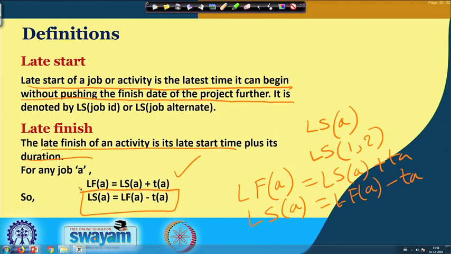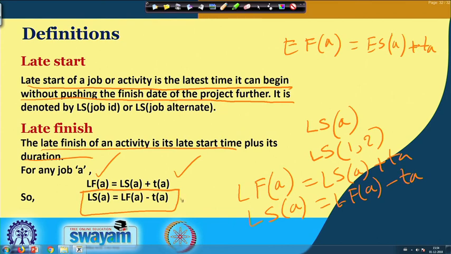If you recall, in our last class when we discussed early start and early finish, we gave this formula: early finish time is equal to early start time of A plus T A, and early start time is equal to early finish time minus T A.